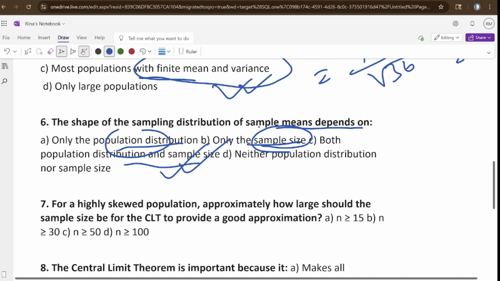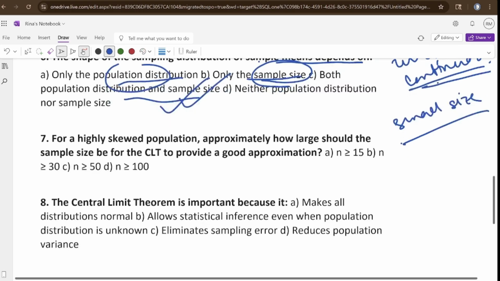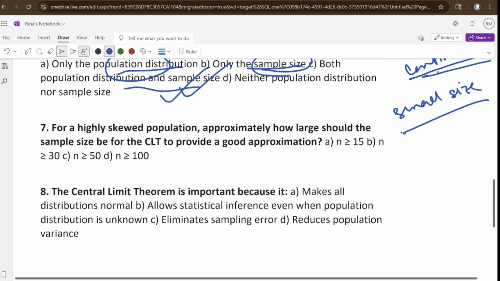Okay. If the population distribution is, let's say, uniform continuous and you take a small size, then what will be the distribution of sample? Uniform continuous. So the sample will follow its population distribution if the sample size is smaller. That's why it is dependent on both. For a highly skewed population, like this much skewed, you will take n greater than equal to 50. N is the sample size.